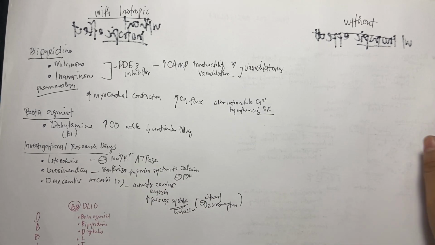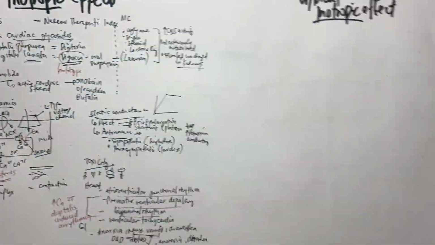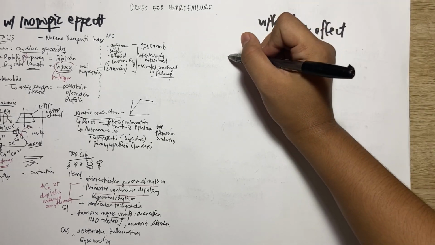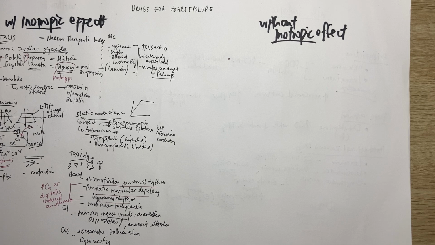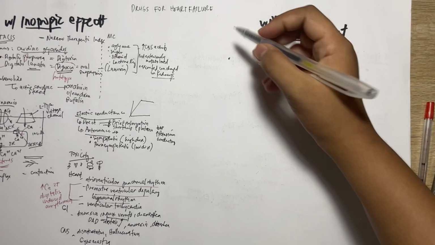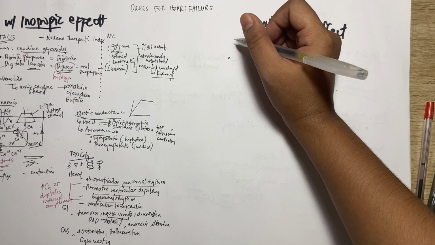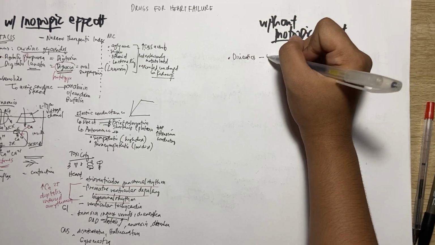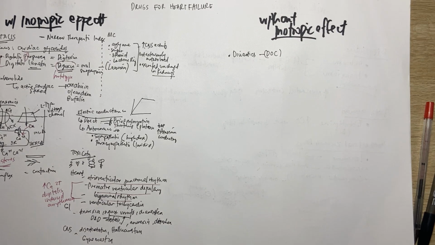Okay? So, for the drugs without inotropic effect, the number 1 is diuretics. The main reason is that if there is a problem on the left, there is pulmonary edema, and on the right, peripheral edema. So, let's try to erase the edema by giving diuretics. When you see diuretics class for heart failure, this is the DOC for the drug without inotropic effect.